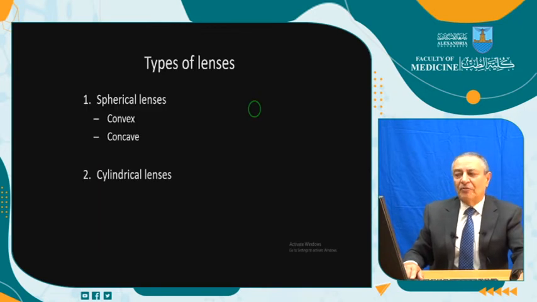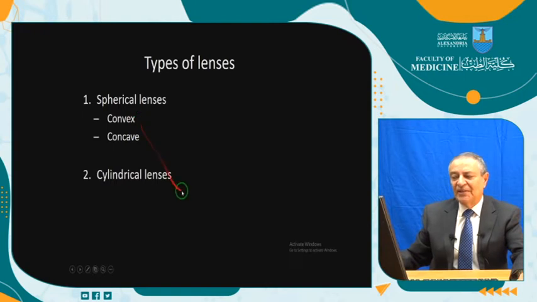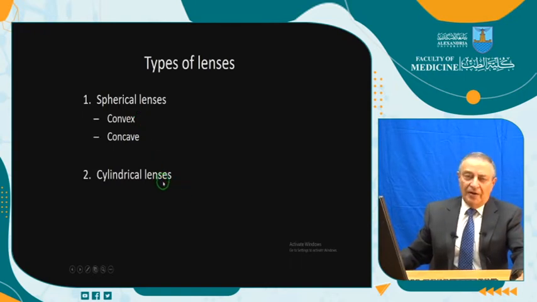What are the types of lenses used in glasses? We have the spherical lens, convex and concave. Concave is used to correct myopia, convex is used to correct hypermetropia. Cylindrical lenses, as we will see in the second lecture, are used to correct astigmatism.